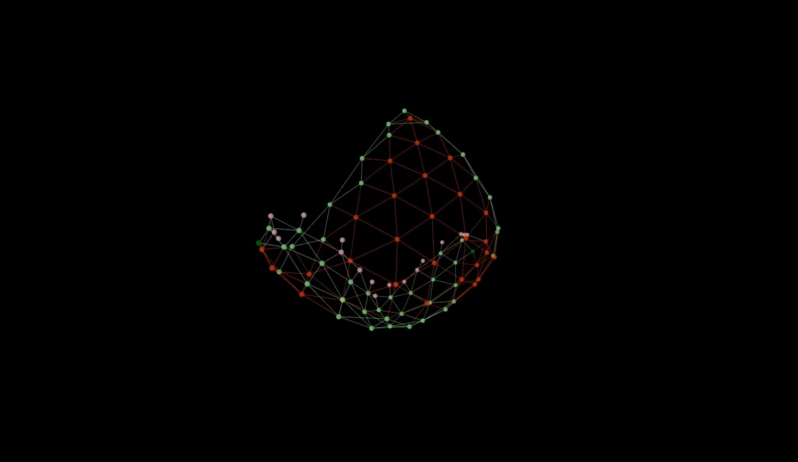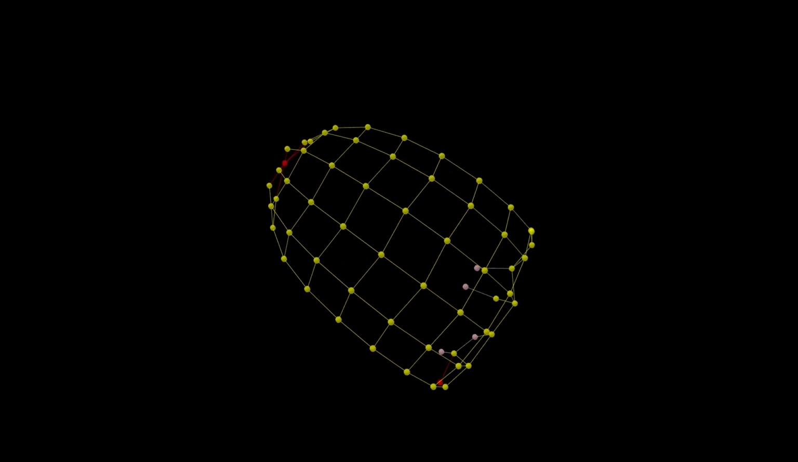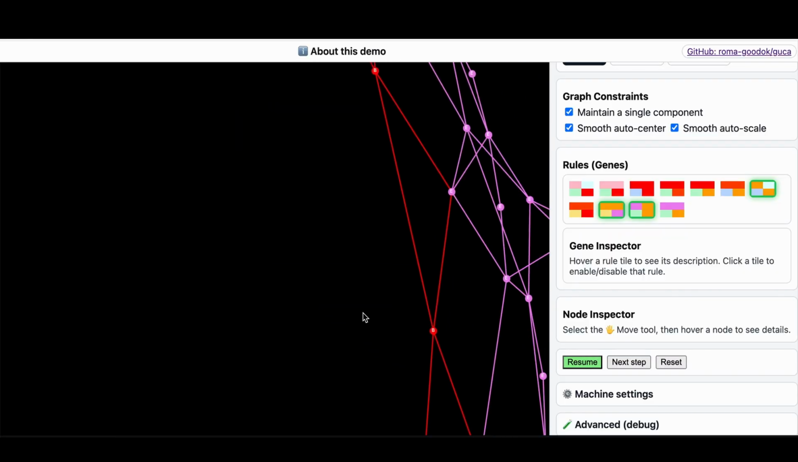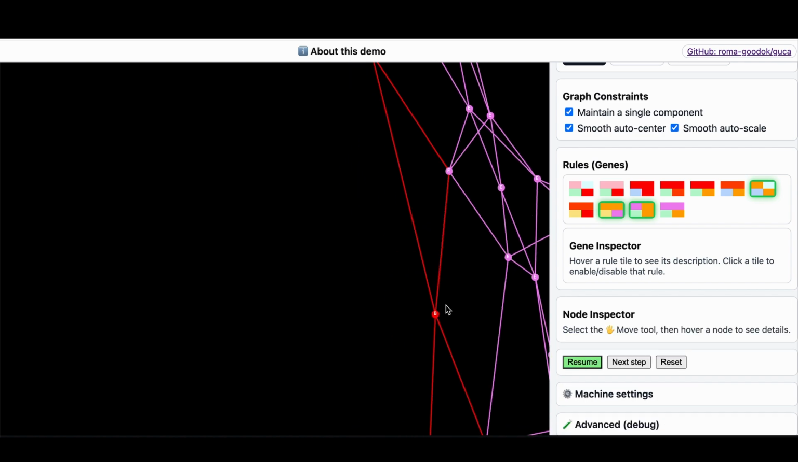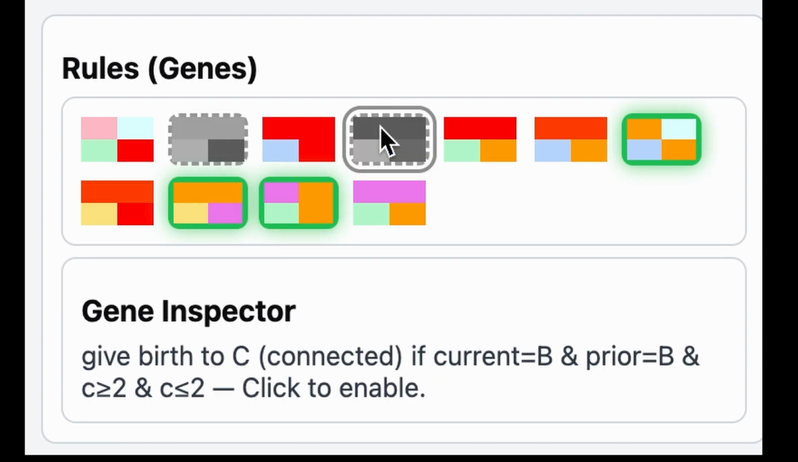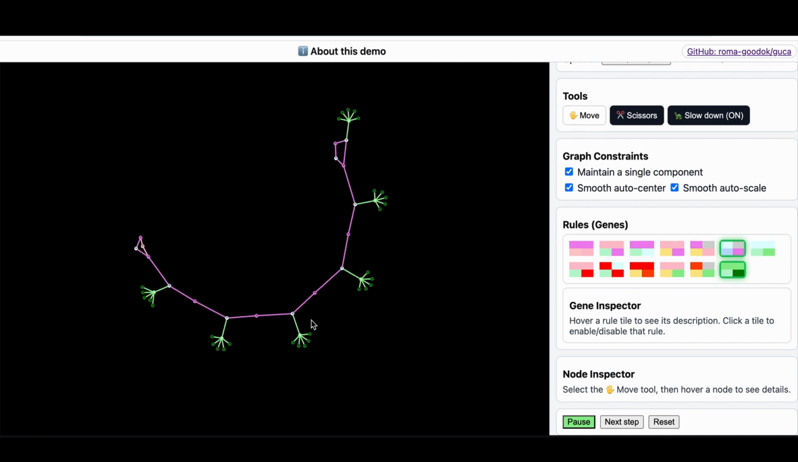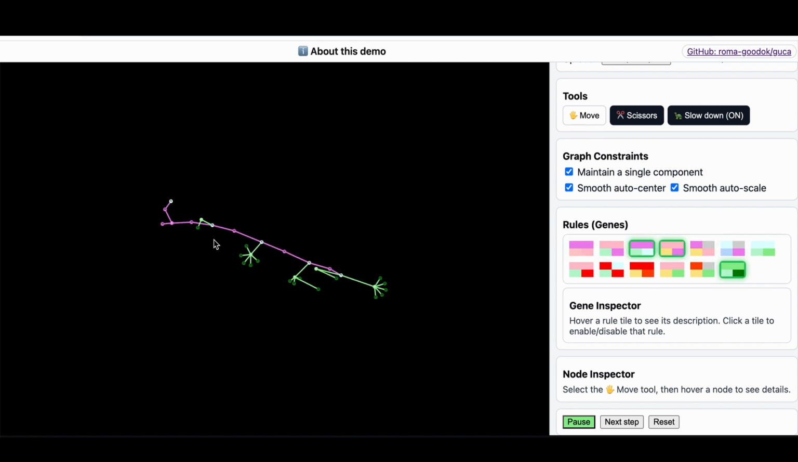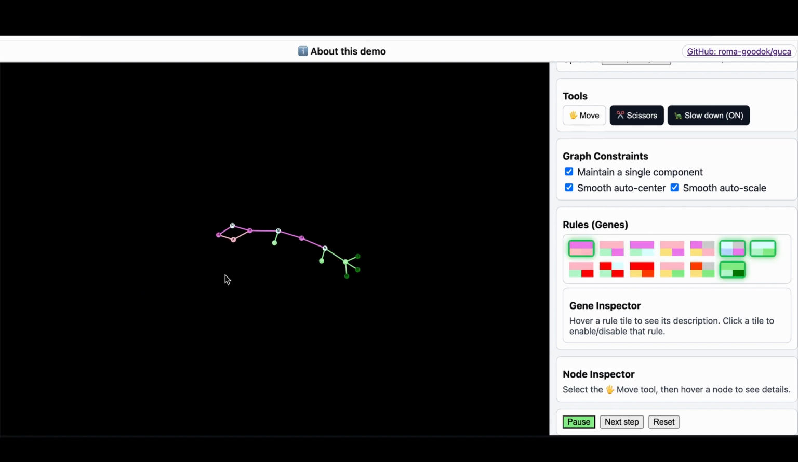And there are also the results of real evolution. Triangle mesh, a triangular mesh that emerged without manual adjustments. And quad mesh, a more complex, stable version. The simulations are interactive. You can stop the process, examine each node, delve into its genome, and even disable some rules. There's also a scissors tool which you can use to cut connections and observe how the system reacts.